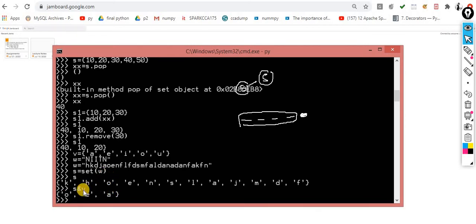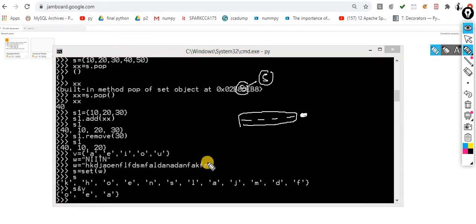Very simple. This one is my problem statement: I have to find the unique vowels from a given string. This one is my given string, and I converted it into a set. After that I perform the intersection, as intersection of V. Now what is the meaning of intersection? What is common between these, A, E, I, O, U? Intersection means the common elements between these. So here the common letter is A, and then the common is E, and the common is O.